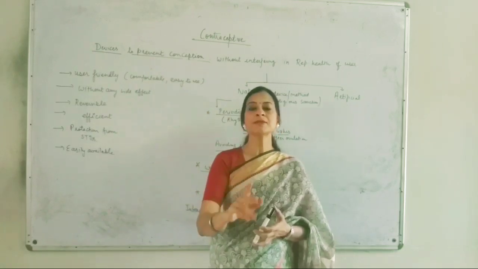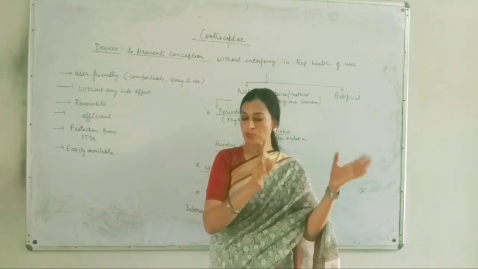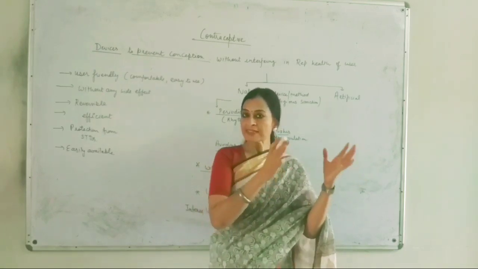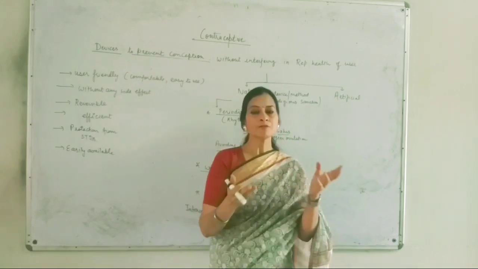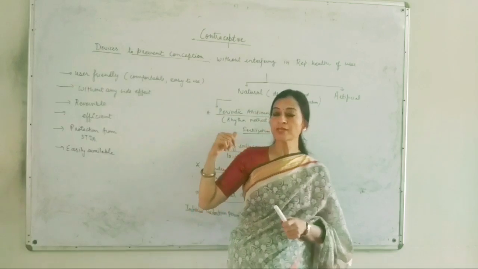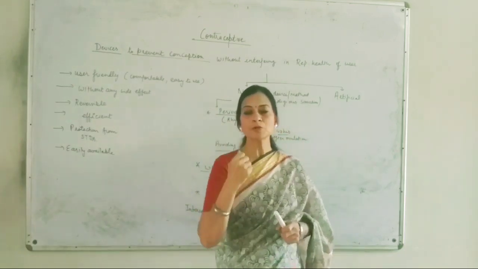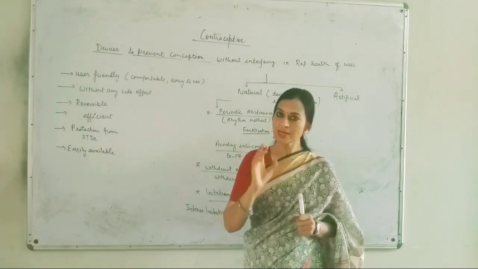And if sperm enter the female body, then there is a possibility that the sperm and egg can fuse together and form a zygote and pregnancy can be established. But because we are discussing contraceptive methods, we don't want pregnancy to be established.